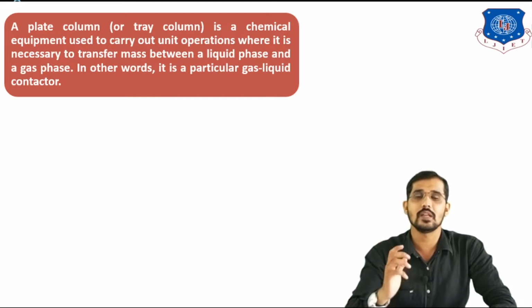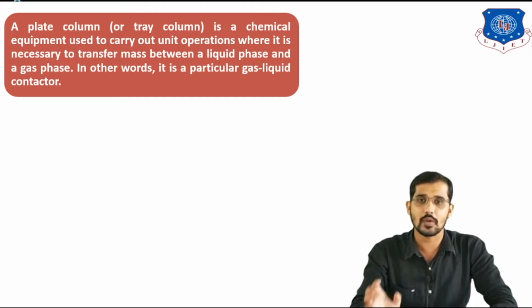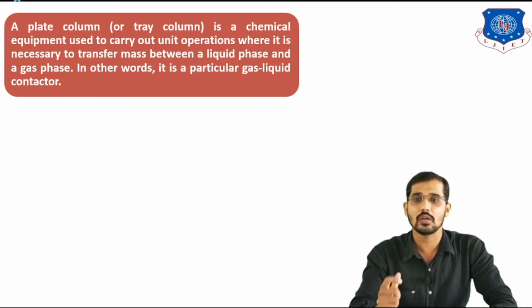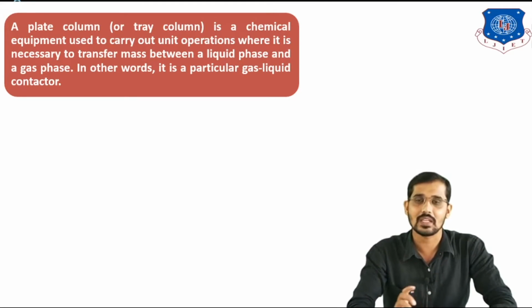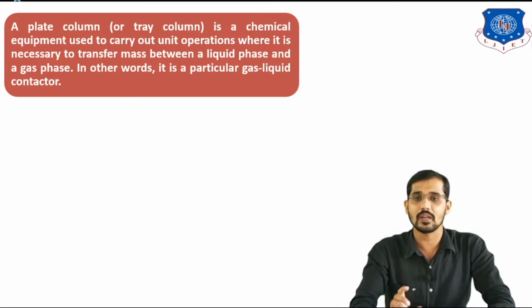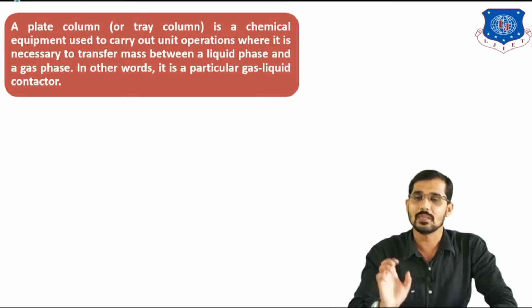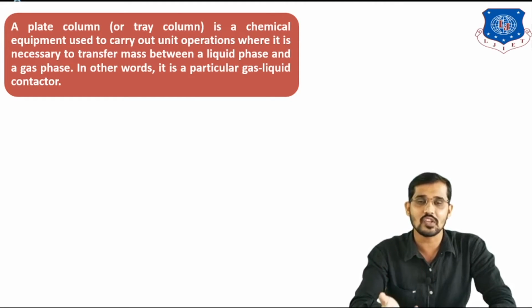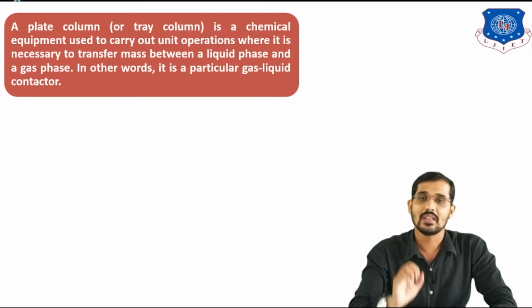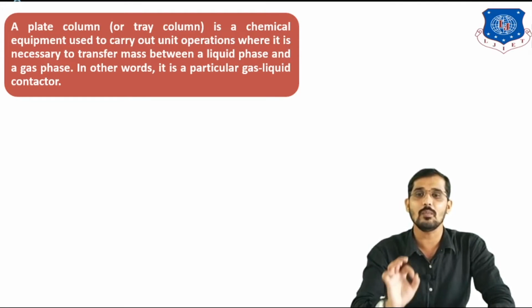So the first point is related to the plate column. According to this point, a plate column or a tray column is a chemical equipment used to carry out unit operations where it is necessary to transfer mass between the liquid phase and the gas phase. In other words, it is particularly a gas liquid contactor. What is the meaning of this line? It means here we are using a plate column or a tray column in a distillation column. I told you, to separate a liquid mixture we can use a distillation column. And the distillation column is nothing but a plate column or tray column.